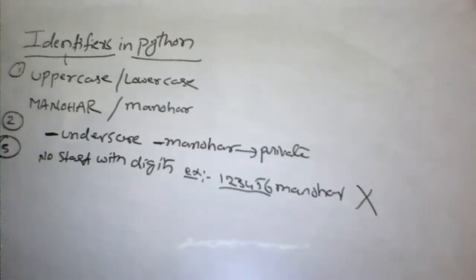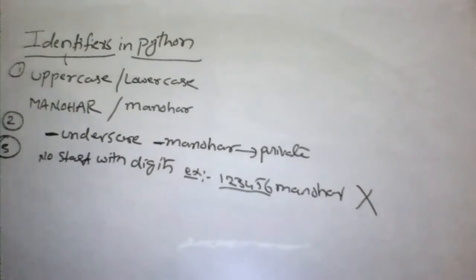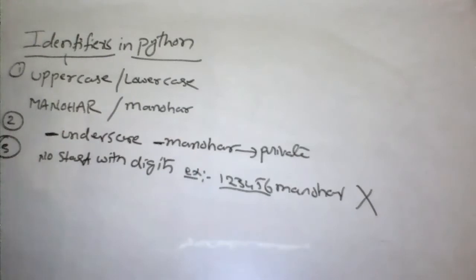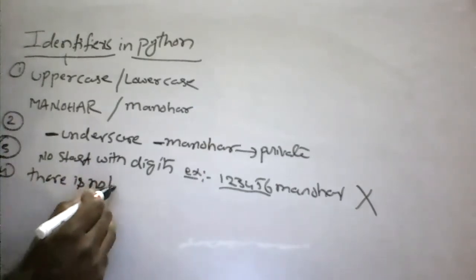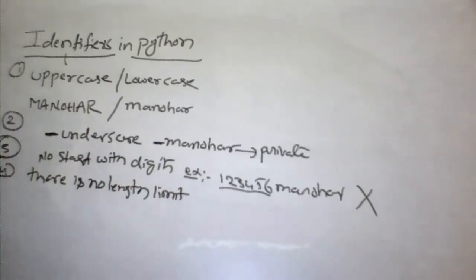Already you know that it's case sensitive. If any identifier starts with an underscore, that is private, and any identifier never starts with digits. So it should never start with any digit. Now, there is no length limit for an identifier, but too much length is not suggested in your Python code.